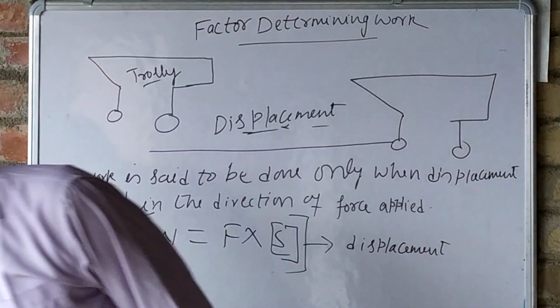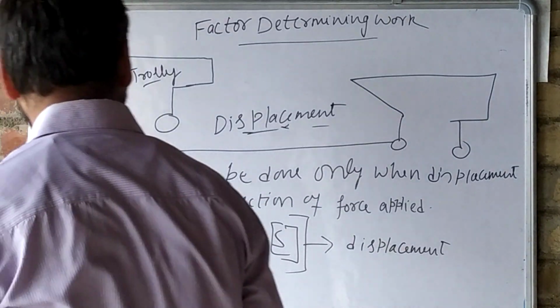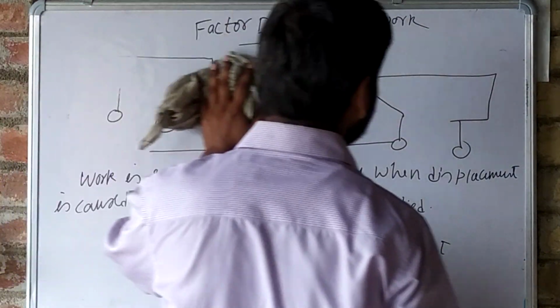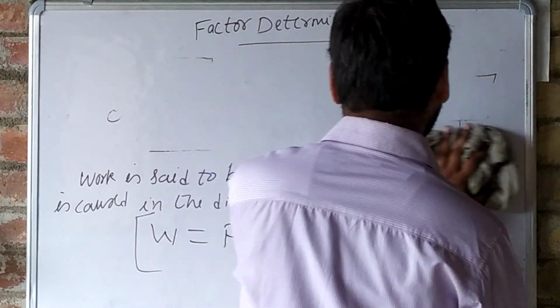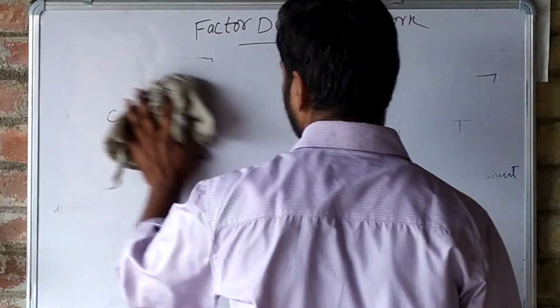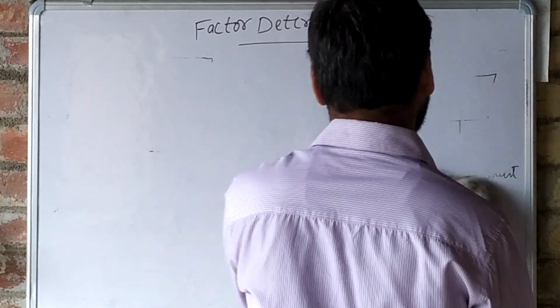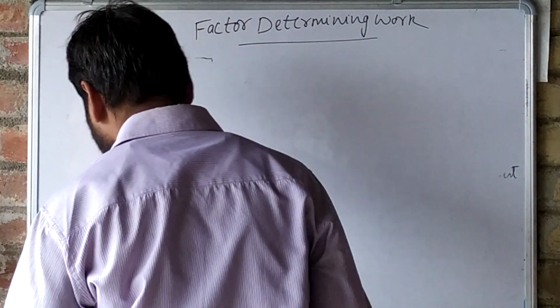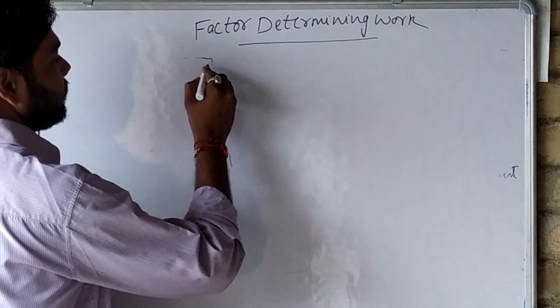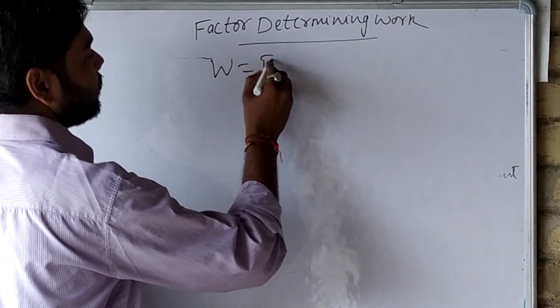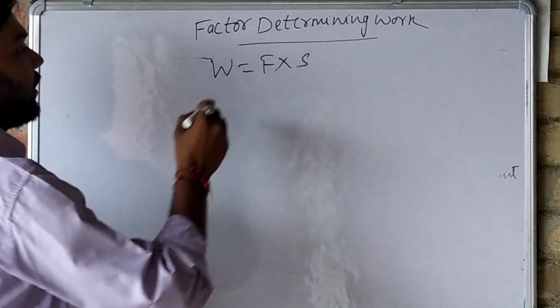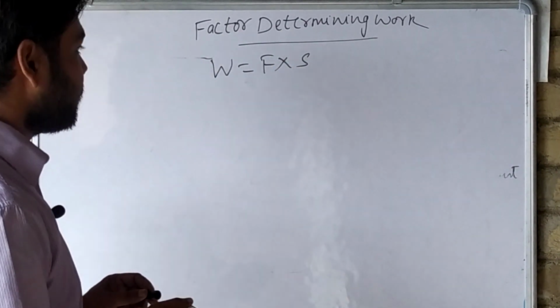This is the whole work done. Work done equals force into displacement, S known as displacement.